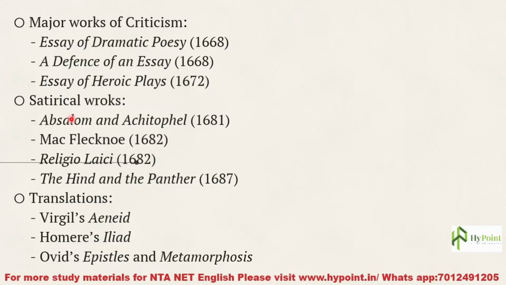And he has written some of the major works in every other genre. Let's see some of his major works in every other genre. Major works of criticism: he has written some critical treatises, such as Essay of Dramatic Poesy in the year 1668, A Defense of an Essay in 1668, and Essay of Heroic Plays in 1672. He has written many satirical works as well. Absalom and Achitophel is one among them, which came out in 1681.